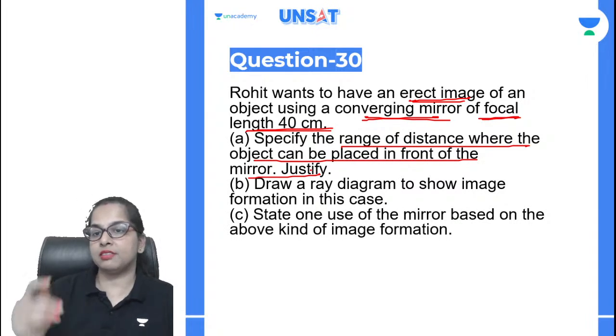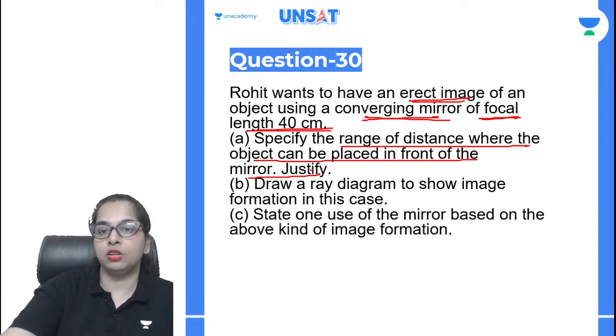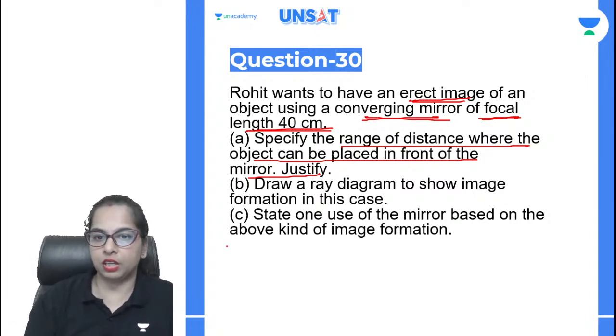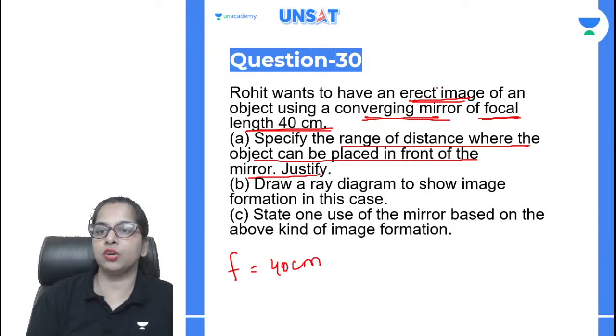Justify. So guys, see, this is a very simple question. You have been given the focal length. Focal length is given to you as 40 centimeters. But they are asking you to form an erect image. So for forming the erect image in a concave mirror, a converging mirror is a concave mirror. Okay, just try to understand that it is a concave mirror, the focal length is 40 centimeters and it is forming an erect image.